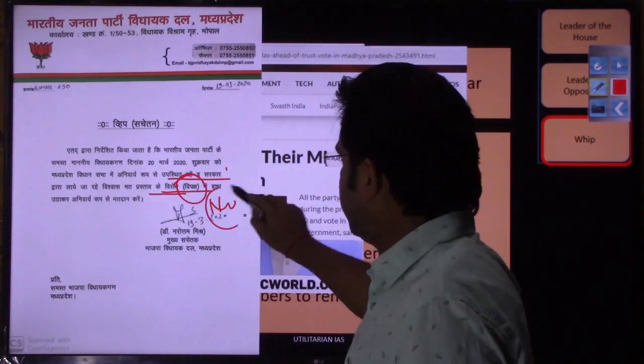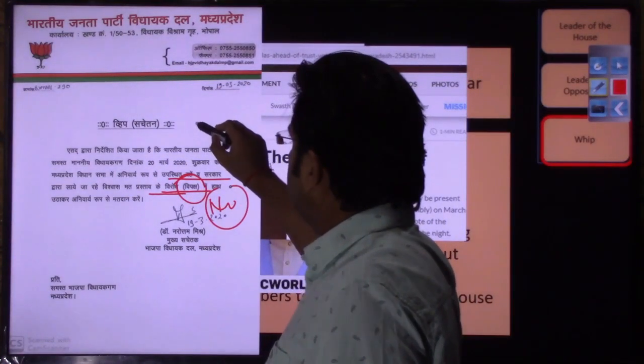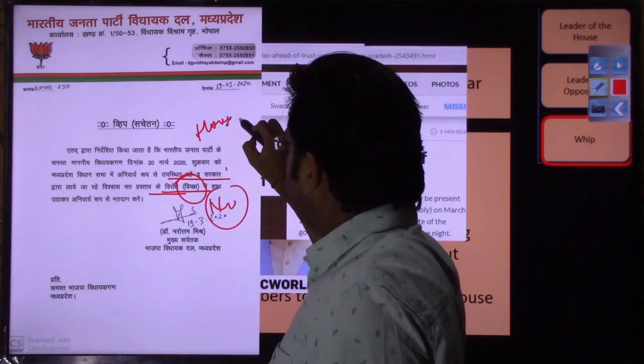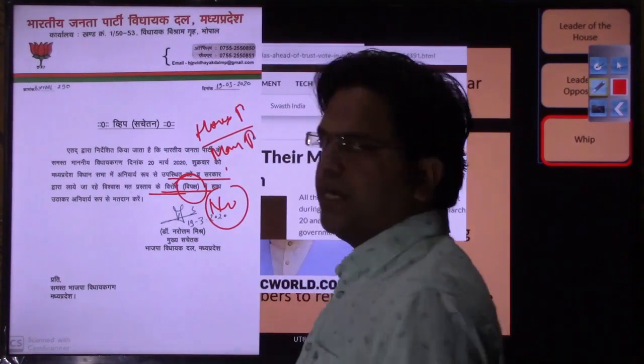So you have to say that we do not support the government. So you have to remain in the house, that has been told, and the manner of voting has also been communicated.